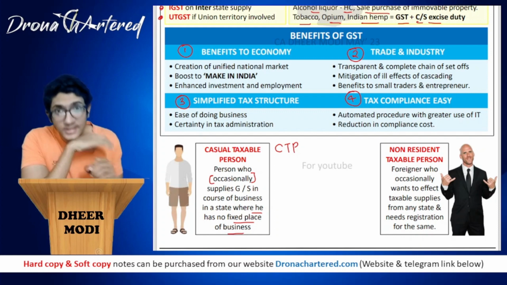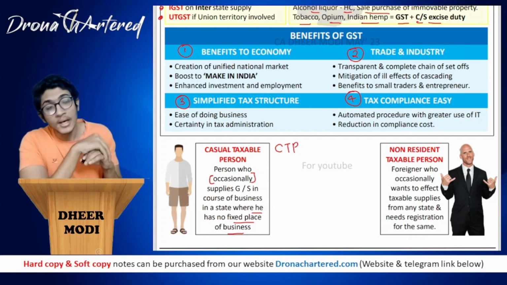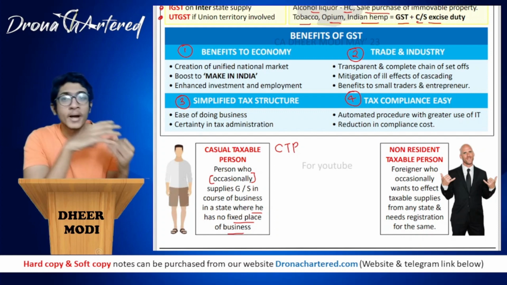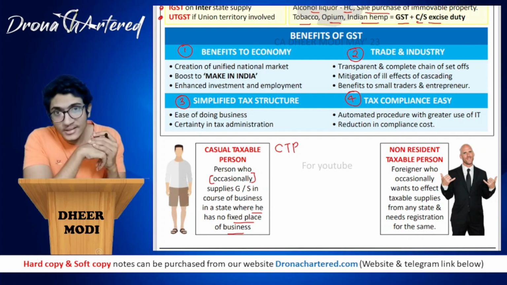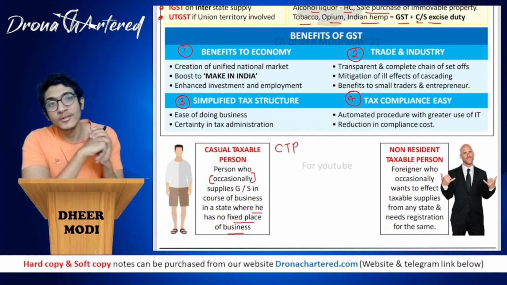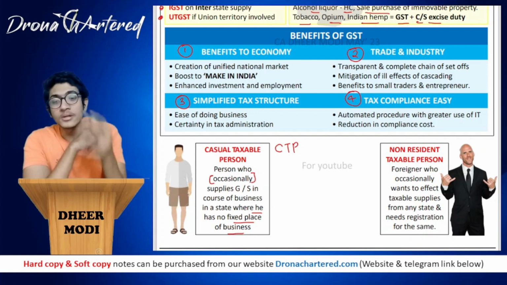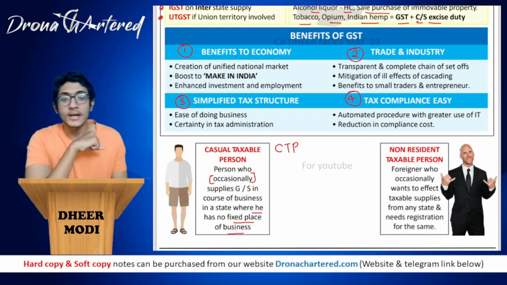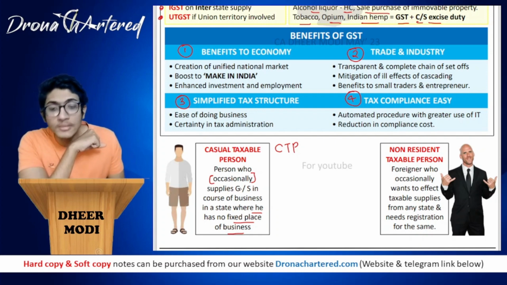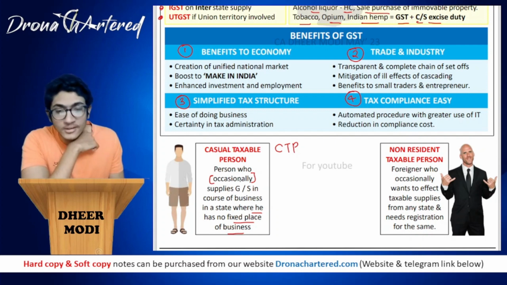As you know, GST registration has to be taken state wise. So in certain cases, you might make a sale from another state where you do not have any fixed place of business. That means you do not have any GST number. So such a person is called a casual taxable person, when he occasionally supplies goods or services from another state.